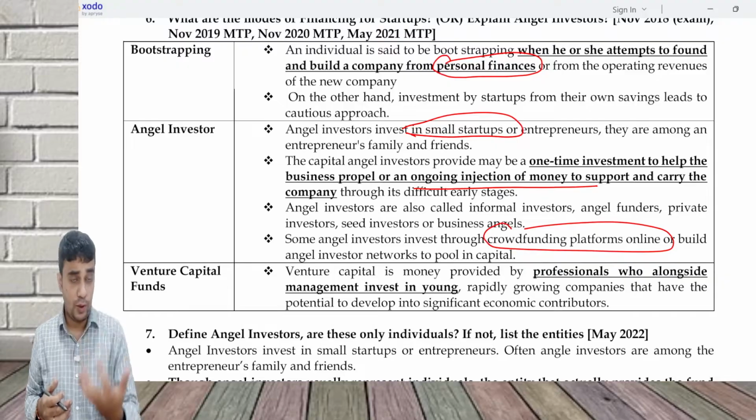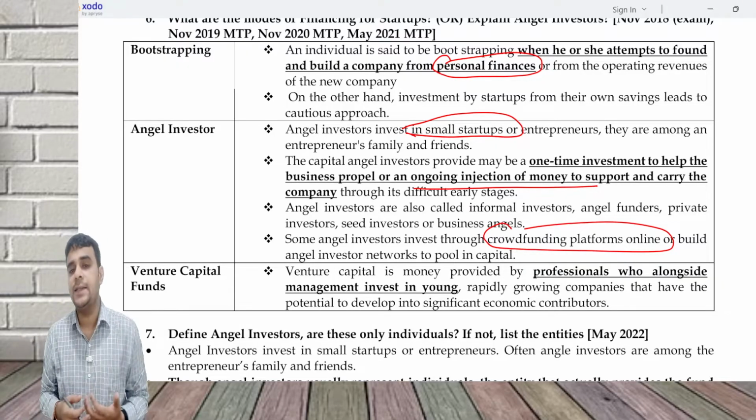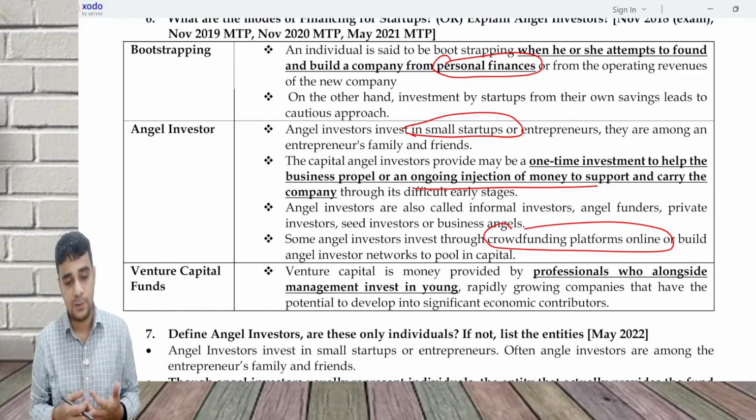Now also, if you want to invest in a startup, there are options available. You just search "invest in startup". You will find certain platforms where you can also invest money.